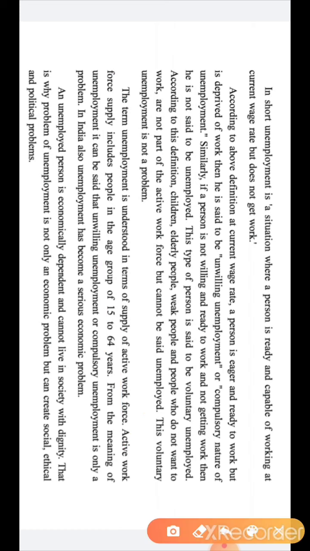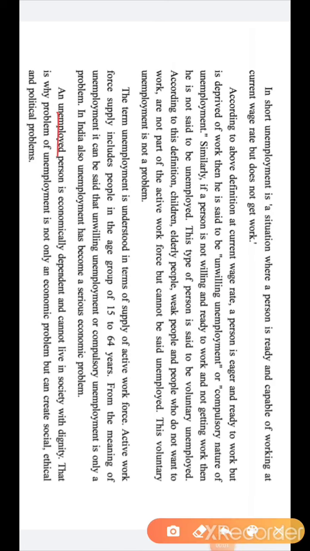Now see the next thing. From the meaning of unemployment, it can be said that unwilling unemployment or compulsory unemployment is the only problem. Okay, this we have discussed in the last paragraph. In India also, unemployment has become which issue? A serious economic problem.